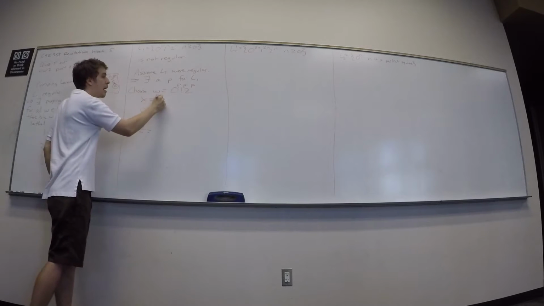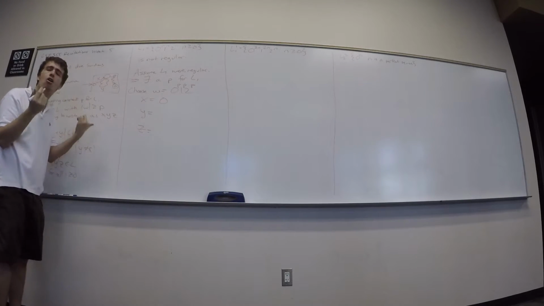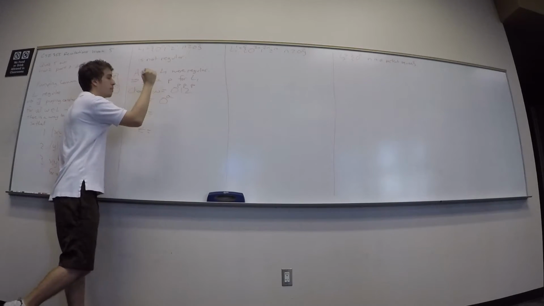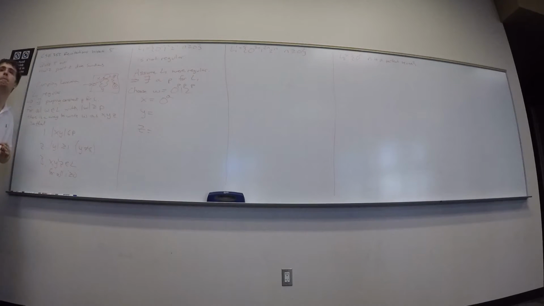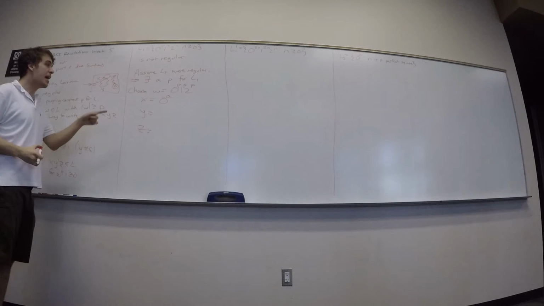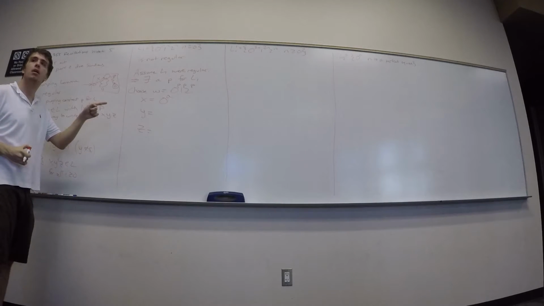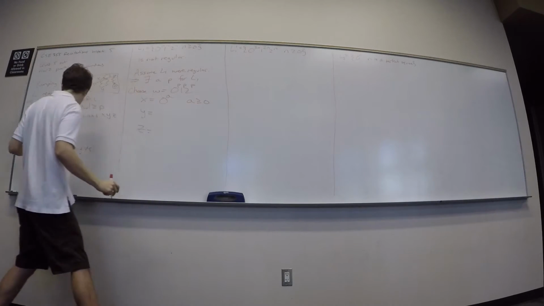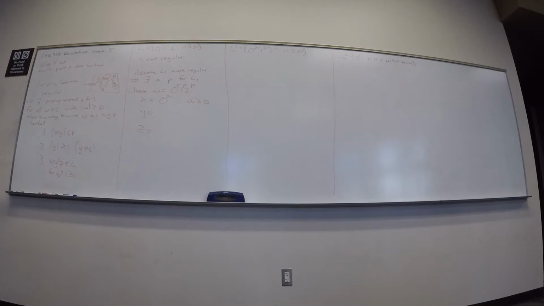So x is, again, I don't know how many zeros it has. But let's just say it has a zeros for some number a. Can a be 0 itself? Yes, because I never say anything about whether x is empty. It could be empty, for sure.